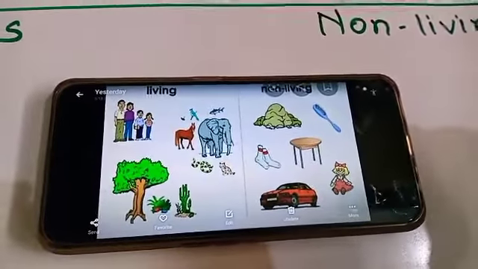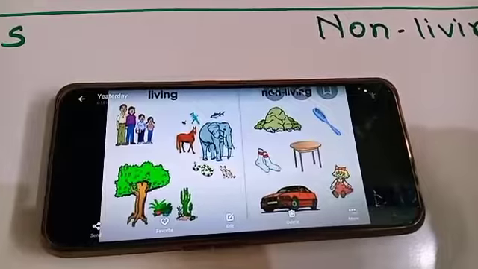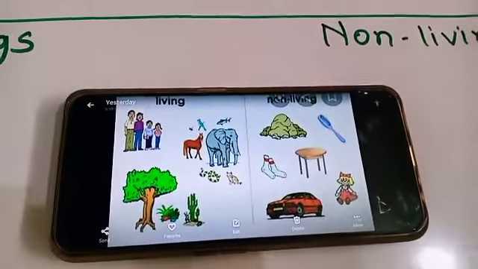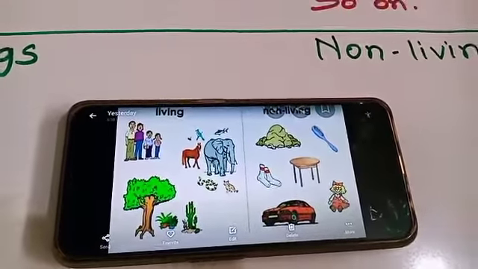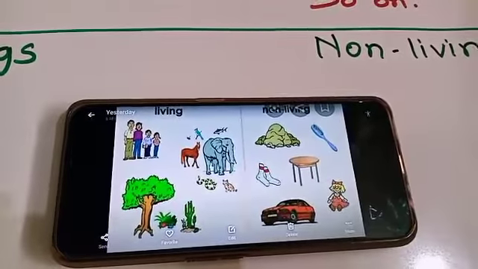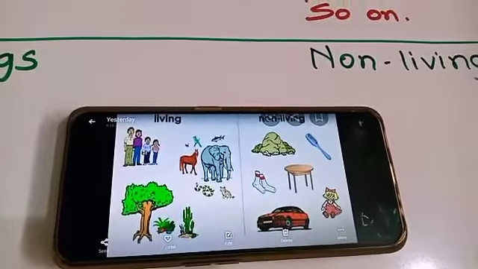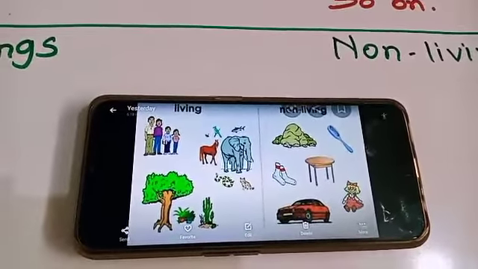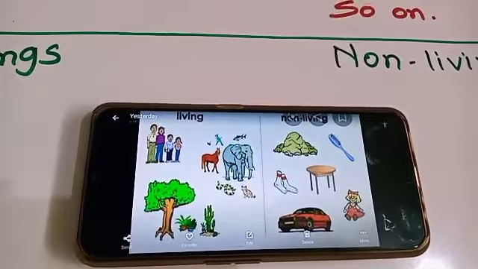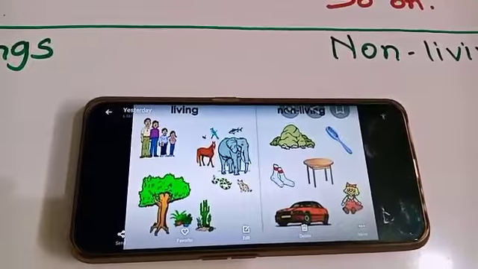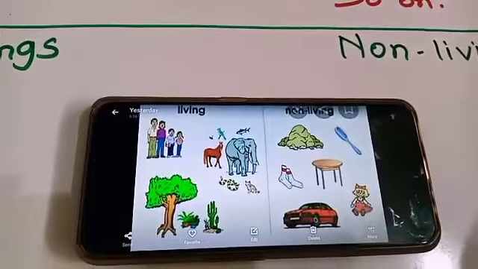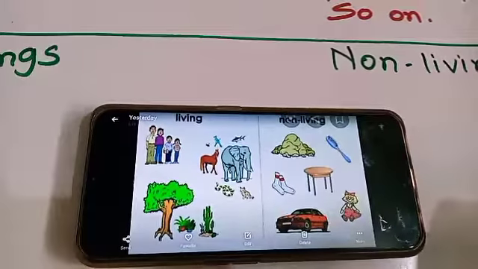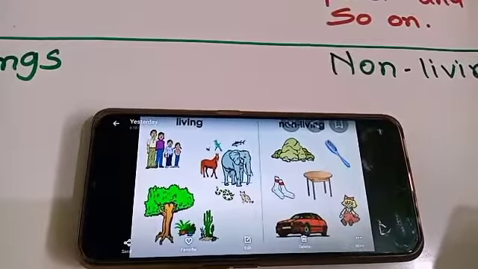Or you have a ball at your home. Have you seen that ball growing? Are your toys growing? No. Are they able to take a breath? No. Our toys are not able to take a breath. They are not able to eat. They are not able to go from one place to another place. So these non-living things do not have a life.